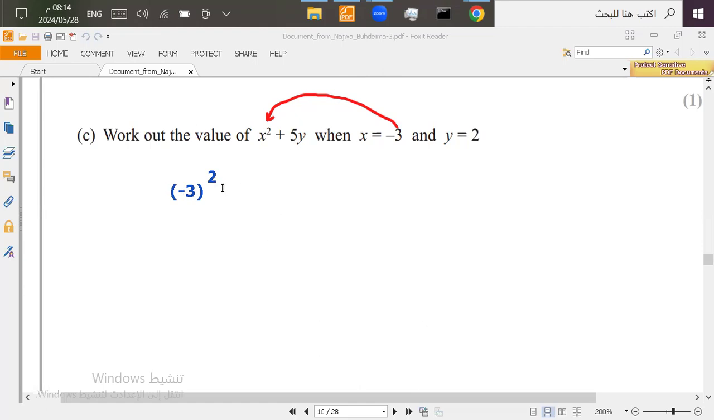Now, after that, I have plus 5. I want to remove the y, so I put brackets and put the value of y, which is 2, inside the bracket. Now, when I put the whole thing in the calculator, it will give me the right answer. So bracket, negative 3, close bracket, squared, and then plus 5 bracket 2 close bracket. And I will get the right answer, which is 19. And this is how you answer a question like this. So make sure that when you remove a variable, you put brackets instead of it and put the values inside the brackets. Now let's move on to the next question.